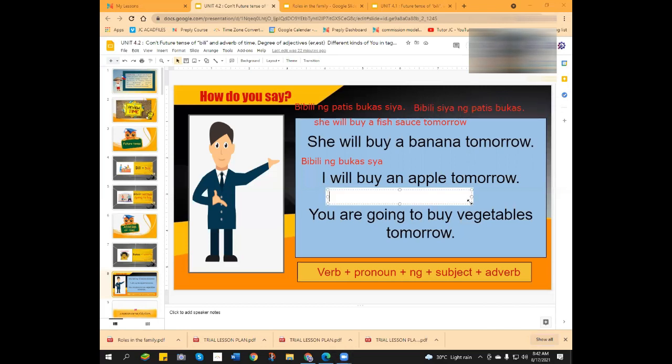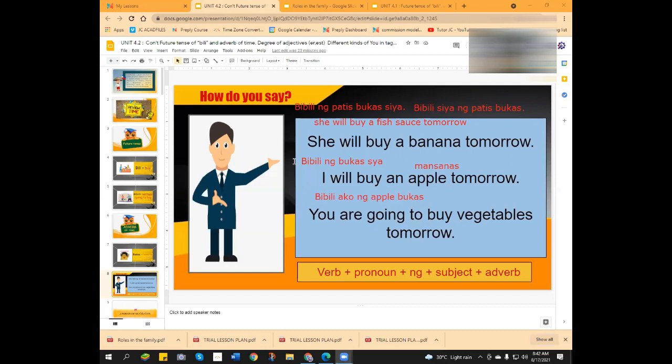The second one. I will buy an apple tomorrow. Bibili ako bukas. Tama. But apple is actually mansanas in Tagalog. Can you pakibasa? Mansanas. Mansanas in Tagalog, the apple.